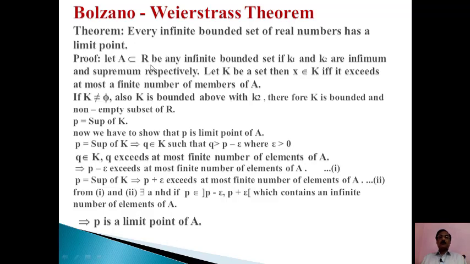Let A, a subset of R, be any infinite bounded set, and let K1 and K2 be the infimum and supremum values of this set.